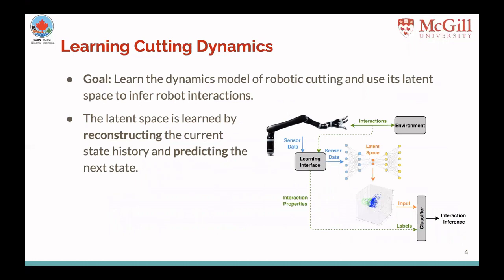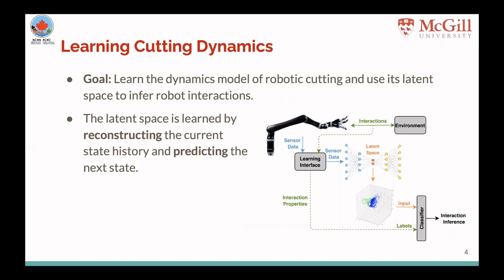The goal in this work is therefore to learn the dynamics model of a robotic cutting and use its latent space to infer robot interactions. The latent space is learned by reconstructing the state history as well as predicting the next state. The figure here shows the overall diagram of our approach.